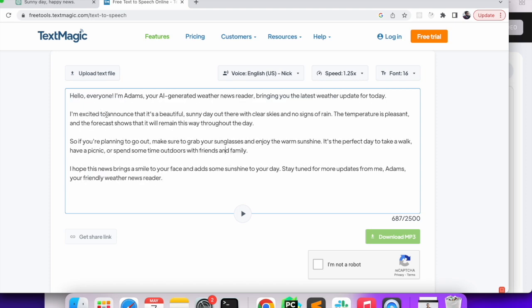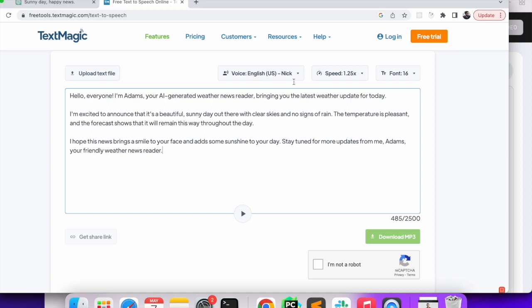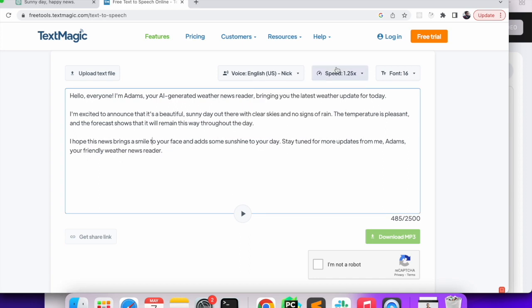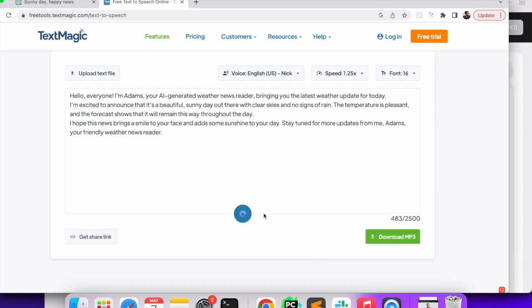So over here I have just pasted the exact text that ChatGPT gave me, and I want to make it a little smaller, so I'll just remove one line. We can choose the different voices and the speed, and I will just click on I'm not a robot, and we'll click on this. So now this will take a very small amount of time to generate the audio.